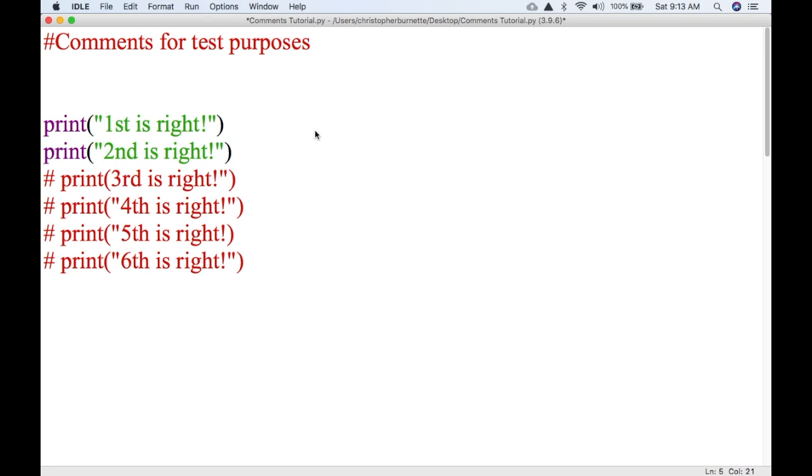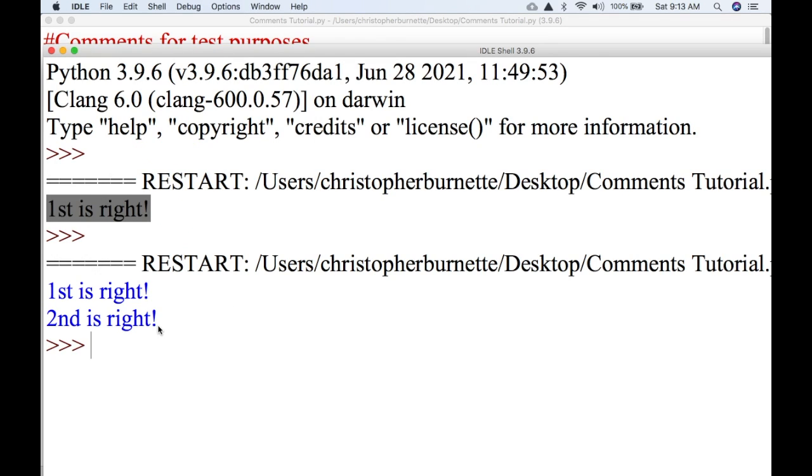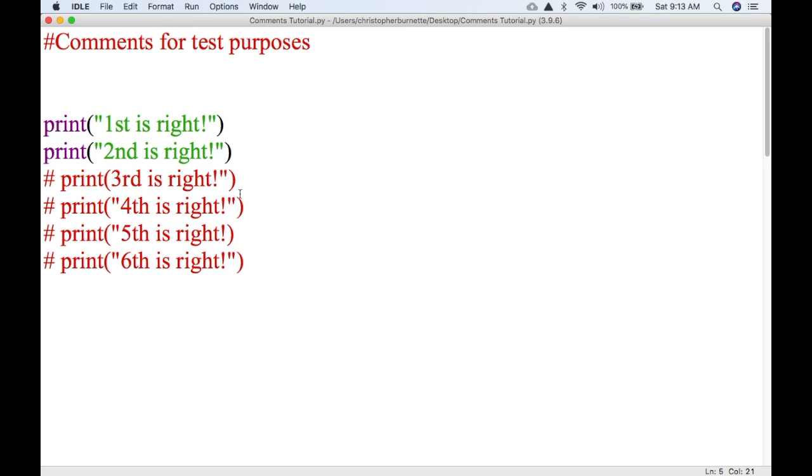So now I go ahead and run it again, save. And as you can see, the second line prints with the first one. So we're good for 2 lines up. Now we're going to go to the third line, and we're going to take the comment out of that one, and run that line.